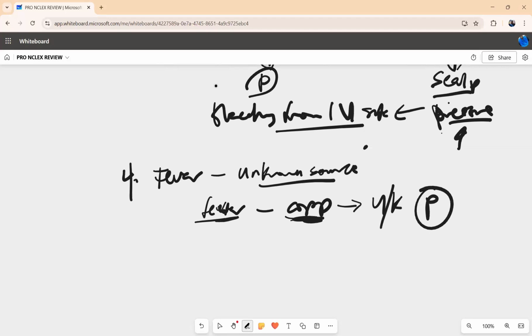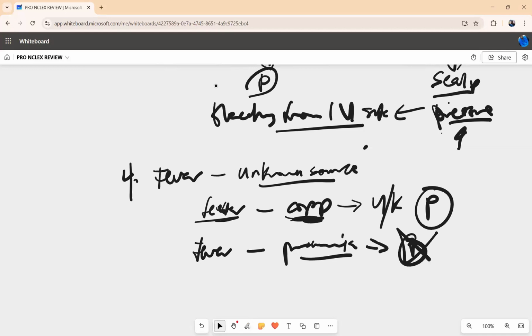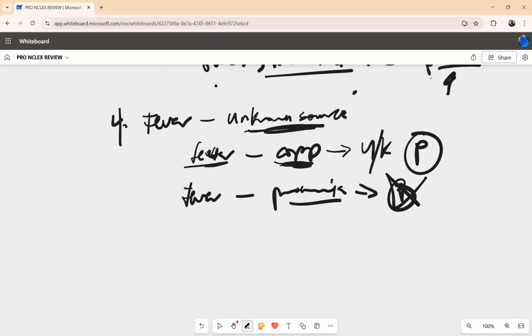You prioritize this. But if the NCLEX says fever and the patient has pneumonia, we don't prioritize this, because this is a known source. We prioritize unknown source on the NCLEX exam, because it's expected that this is an infection. So if the NCLEX says UTI with fever, and you have COPD with fever, you prioritize the COPD fever over the UTI, because UTI is an infection.